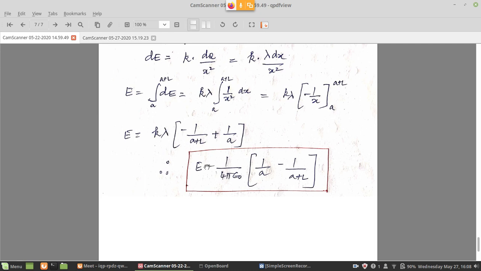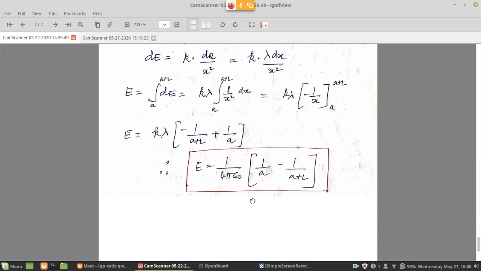What about lambda? Lambda is still there. I have forgotten to write it here. Lambda is there. And inside that, you can take the positive term in the front and the negative term later. So 1 by a minus 1 by a plus L. So that is the result for the electric field due to a charged rod along its axis at a distance a from the end of the rod. This is the formula for that.